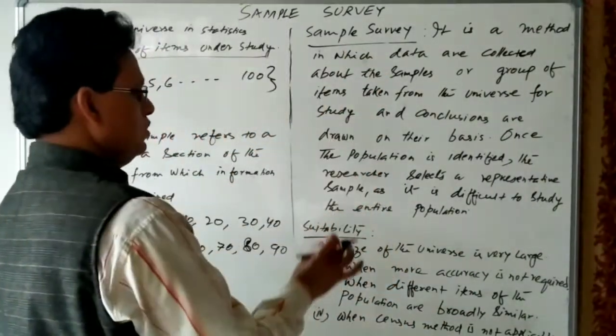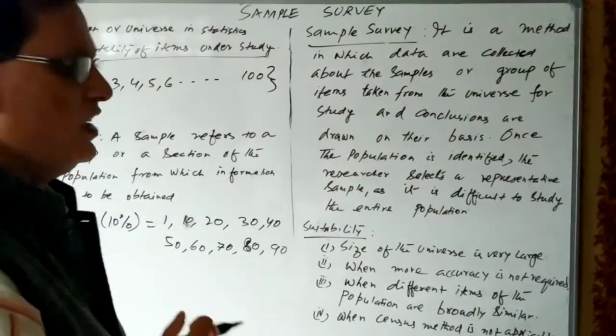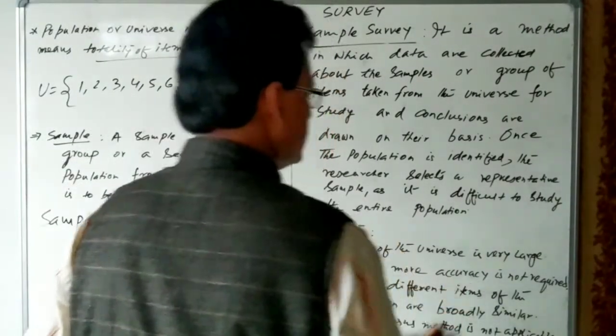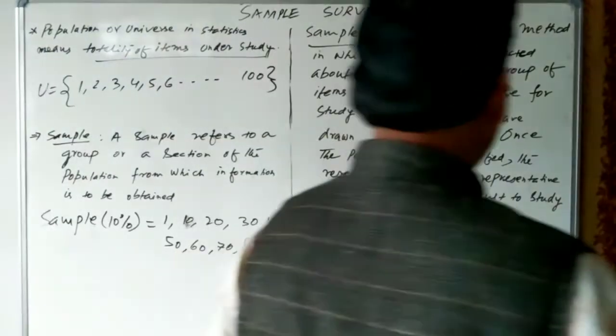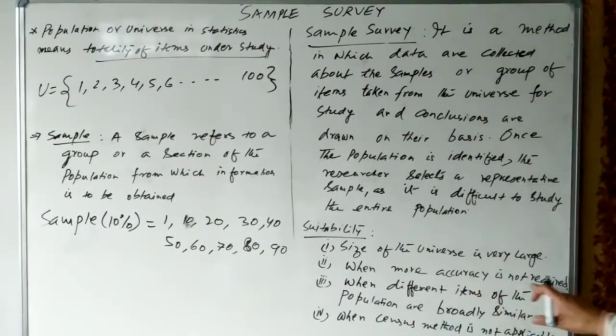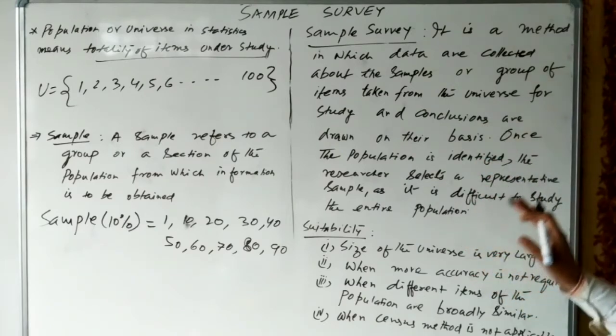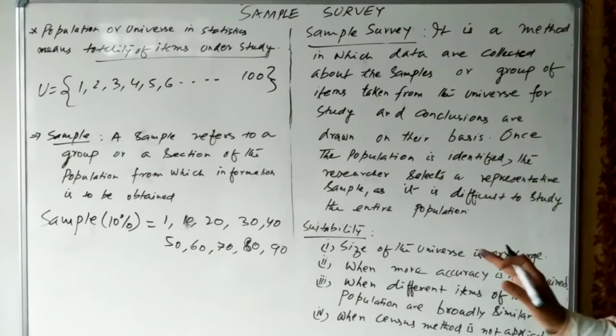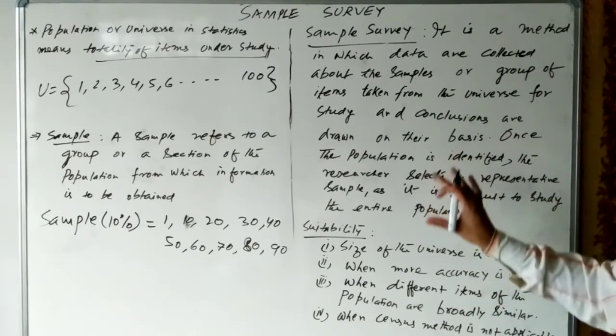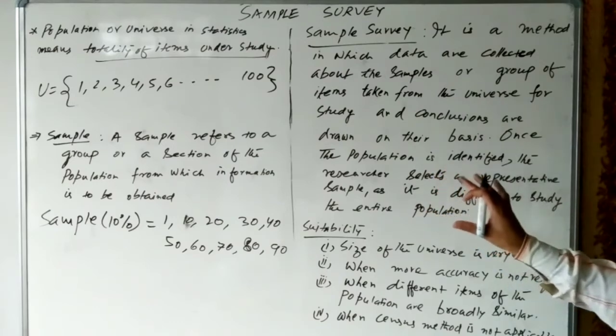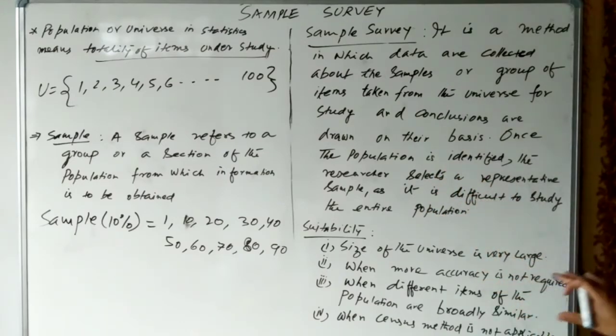So this method is suitable when the size of the universe is very, very large, and when more accuracy is not required, because this method cannot give the correct, accurate result. We have seen that the exit poll or the opinion poll may sometimes fail also. So this could give us the approximate result but not the accurate result.